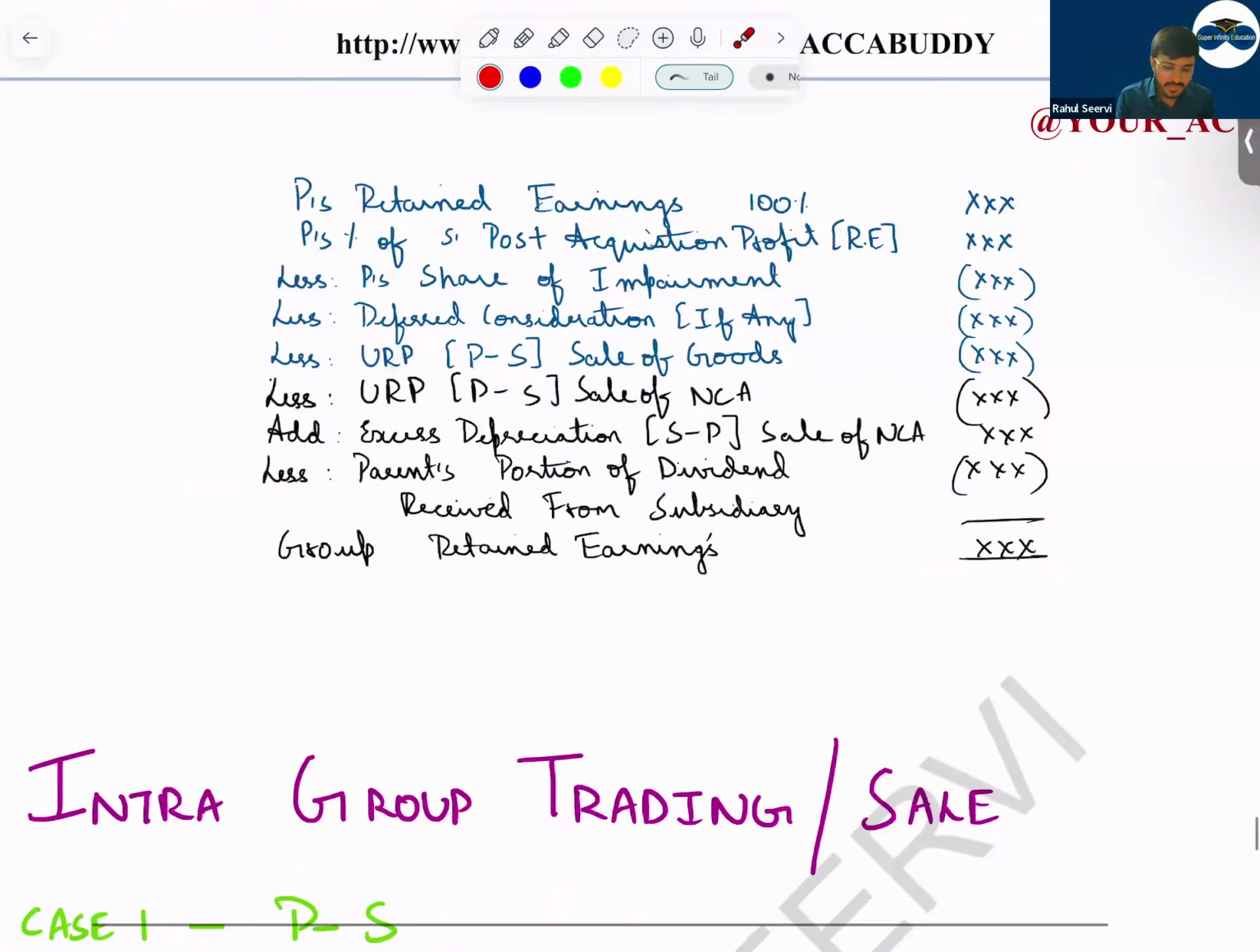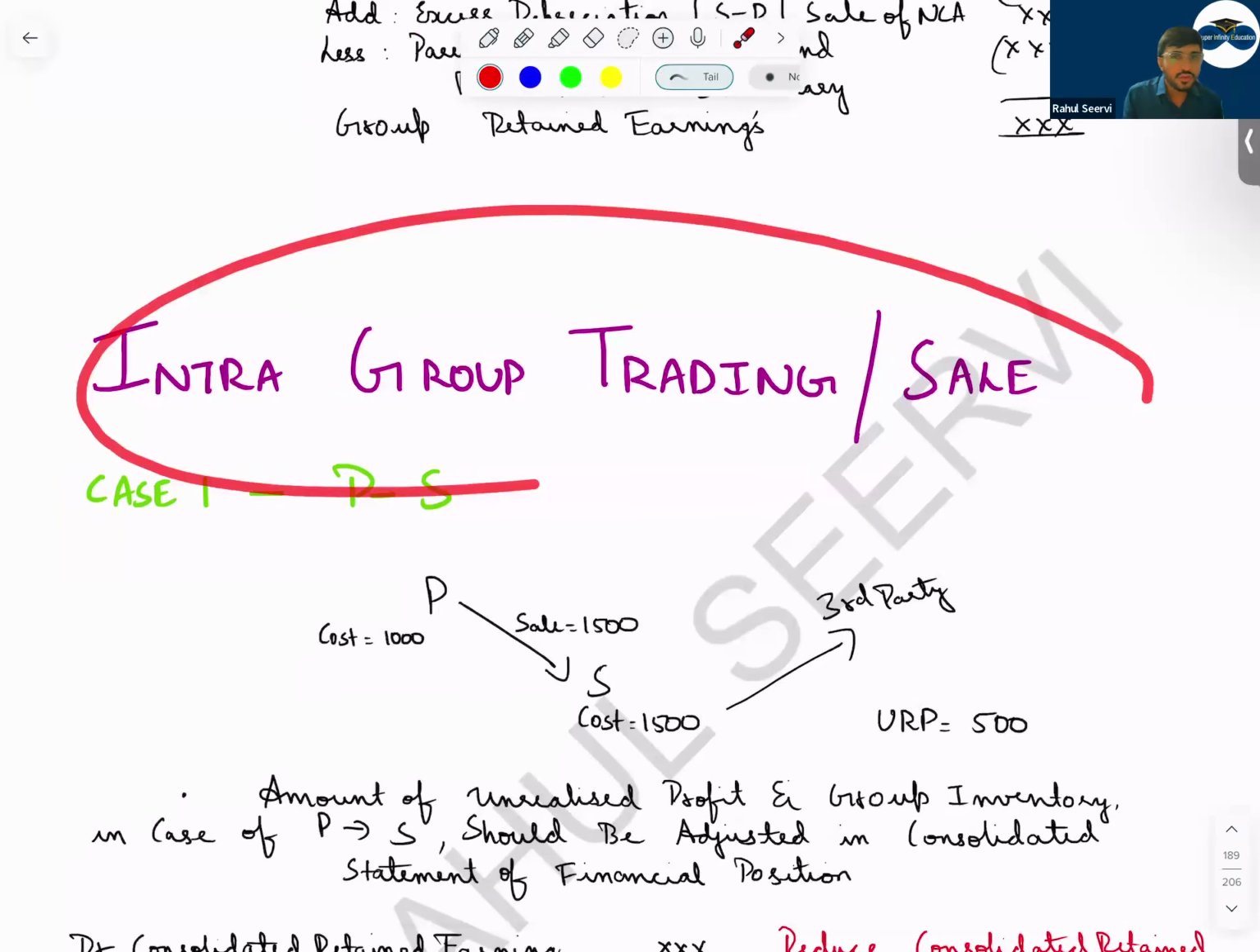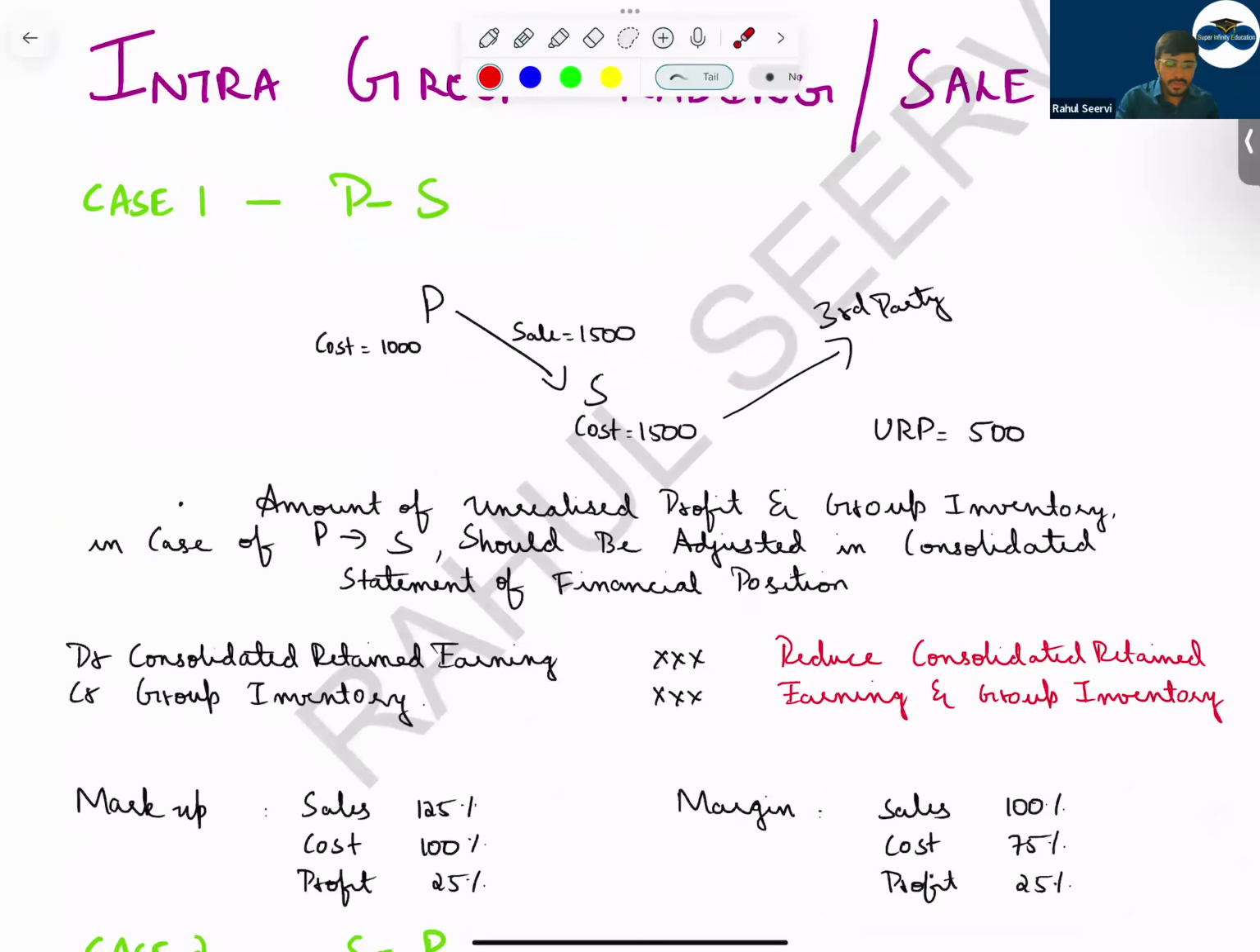So now let me start with intra-group trading. In this case, what will happen? If P company is selling to S company, then which company is recording profit? P company is selling, cost of goods is 1000, sold for 1500. So the profit is what? 500. This 500 is what? URP. Why is it a URP? Because subsidiary company has not yet sold to anyone. If subsidiary company would have sold to anyone, then URP will not be there. So URP will only be on the goods which are not sold. So 500 is the URP.